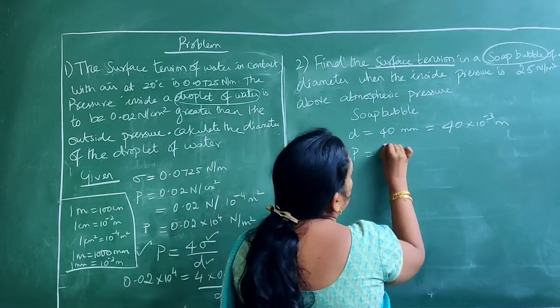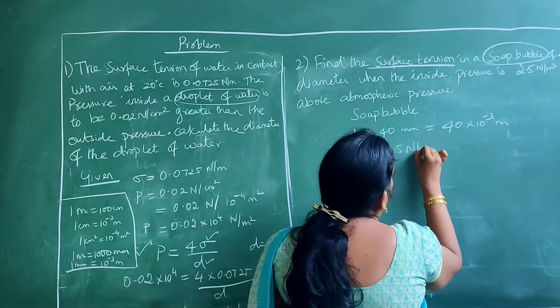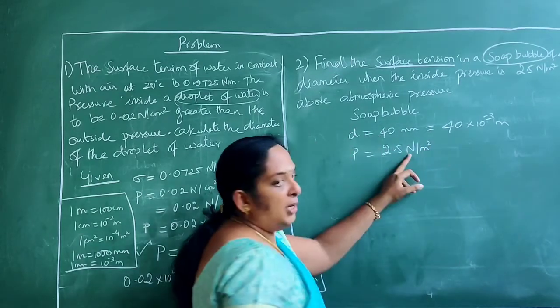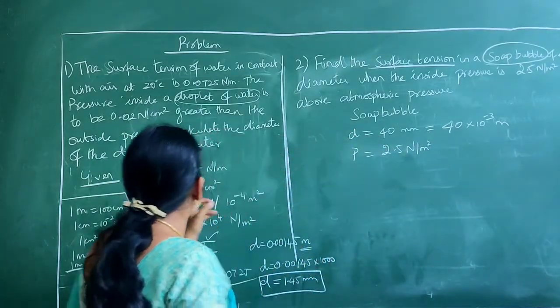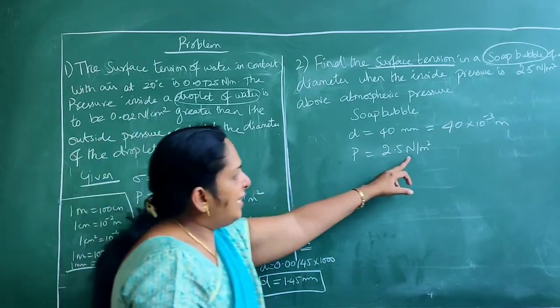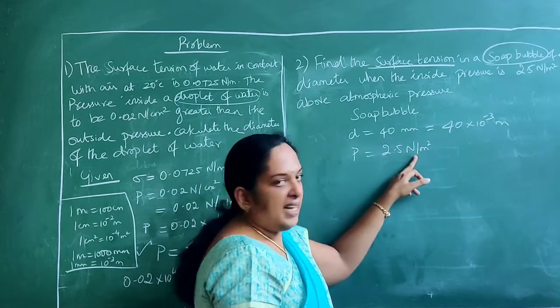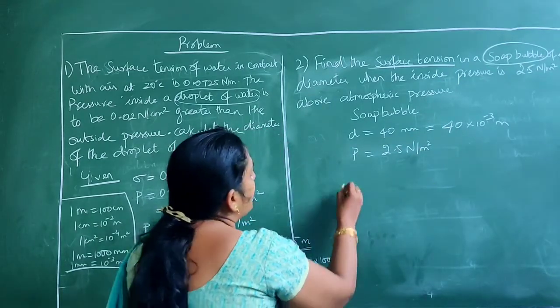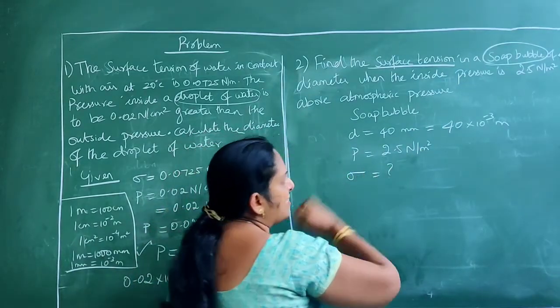Pressure is given, it is 2.5 Newton per meter square. Here they have given Newton per meter square. In the previous problem it was Newton per centimeter square, so we converted it. Here there is no need for any conversion, we can take it as such. So what is asked? Surface tension sigma is asked.